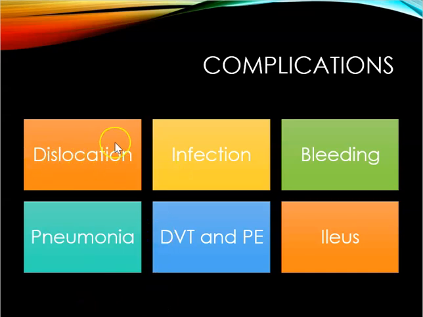Complications: know your signs and symptoms for dislocation. So pain with internal rotation, they could have a shortened leg. Infection: they may have an increase in white count, fever, drainage. They're going to have some drainage around the incision site.